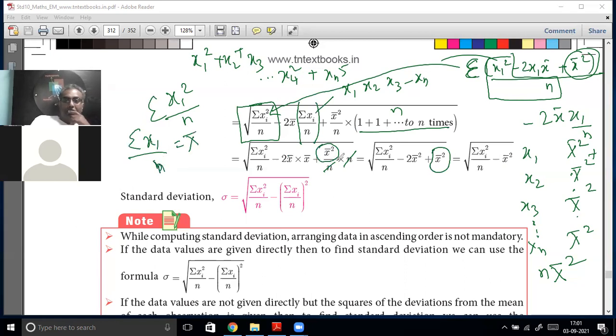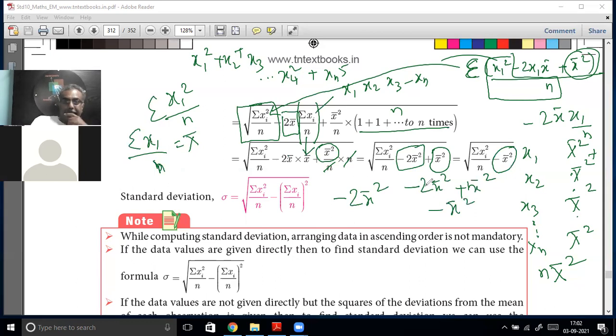So that is why it becomes x bar into x bar, and 2x bar is derived from here. This one also becomes x bar, so minus 2 into x bar squared. Minus 2x bar squared plus 1x bar squared will become minus x bar squared.